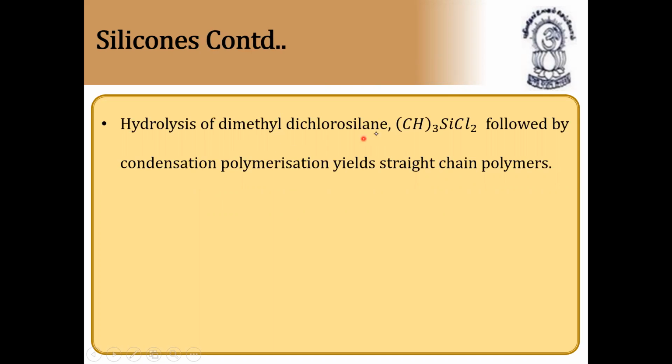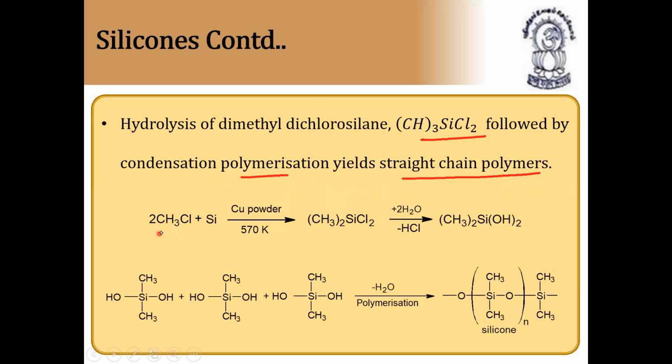Hydrolysis of dimethyl dichlorosilane, (CH3)2SiCl2, followed by condensation polymerization yields straight chain polymers. They yield straight chain polymers. You can see here 2 moles of methyl chloride combined with silicon in the presence of copper powder at a temperature of 570 kelvins. It forms dimethyl silicon dichloride, which on hydrolysis forms (CH3)2Si(OH)2. And these are nothing but straight chain silicones, where you have CH3, SiO, CH3.